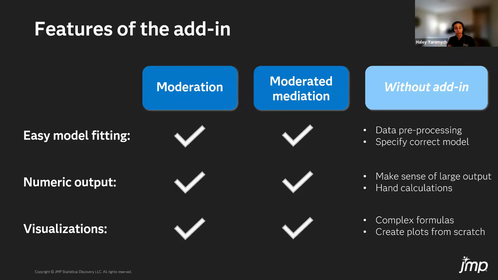And of course, all the visualizations are automated. So we're going to create a simple slopes plot and a Johnson-Neyman plot. And without the add-in, it can be quite difficult to create these plots from scratch, especially the Johnson-Neyman plot, because the formulas that underlie those plots are quite complex and pretty ugly. So using the add-in just means that we get to avoid those complex formulas.